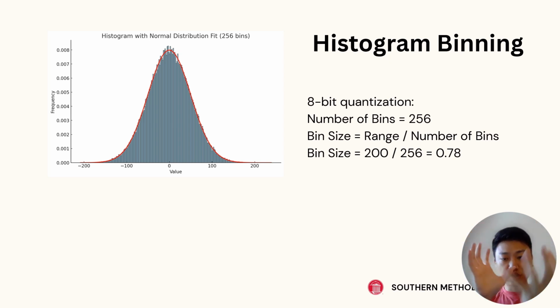All the numbers that get binned into one bucket get mapped to the middle value of that bucket. Therefore, for this whole distribution, I only have to use 256 different discrete values to represent it. So we've quantized this infinite range of numbers into only 256 numbers.